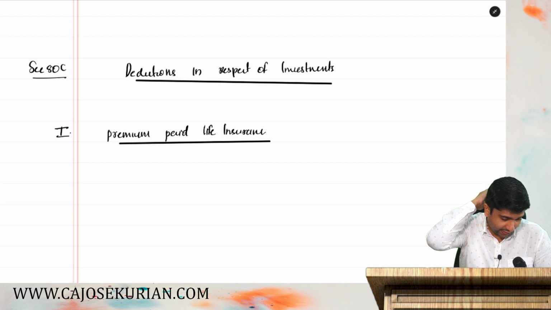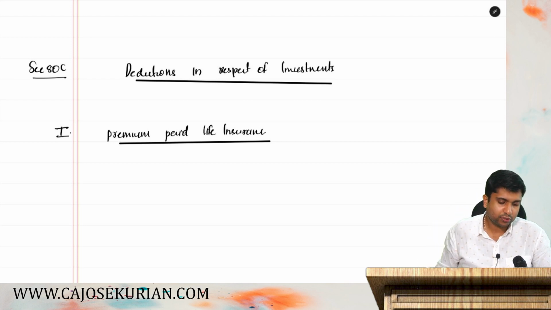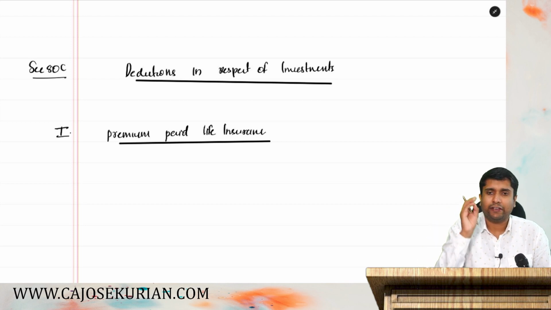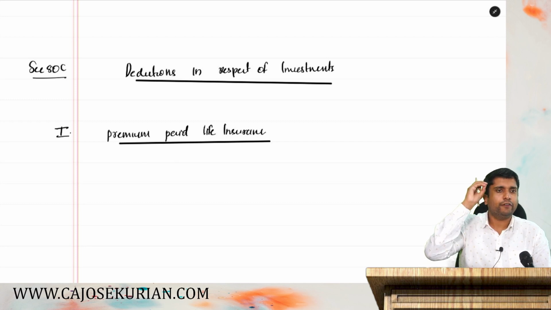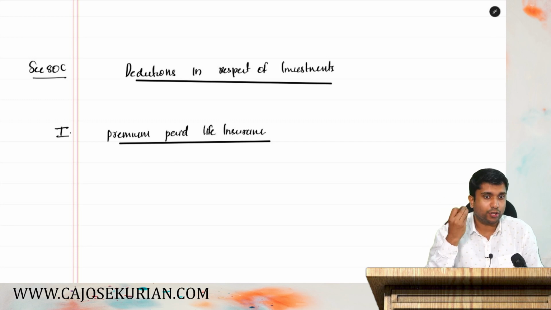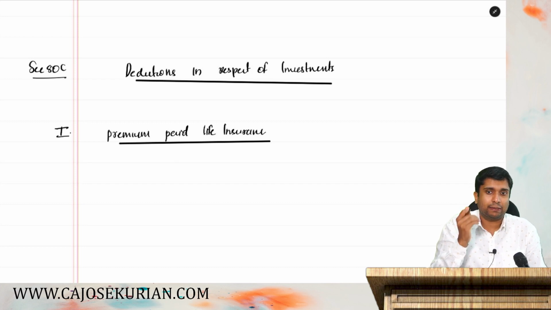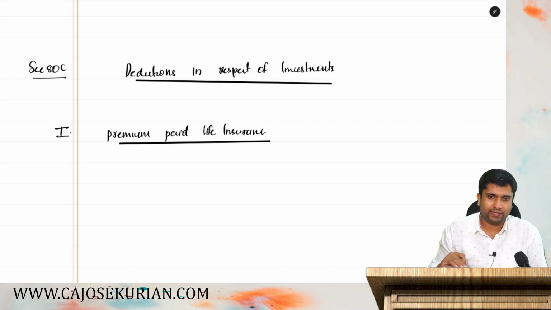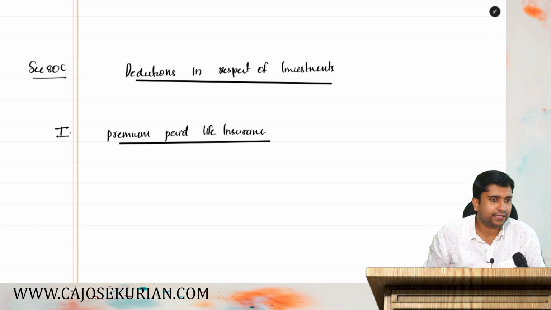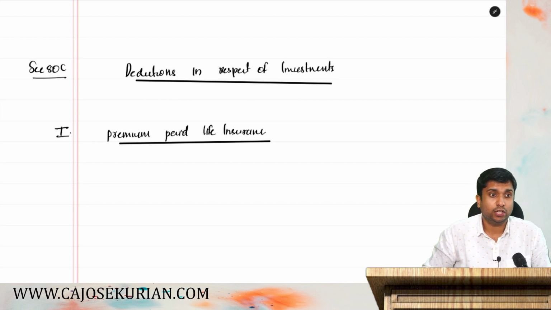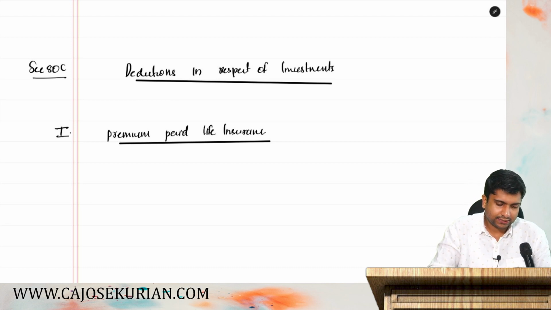What do you mean by life insurance? Say for example, you have taken up insurance on your life. If something happens to you, say like a death or incapacitation, you will get a compensation. If it's a death, then your legal heirs will get a lump sum amount from the insurance company due to your loss.